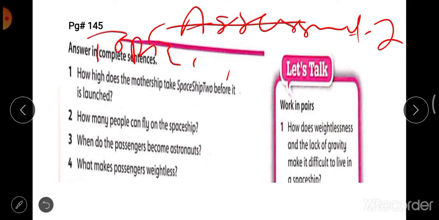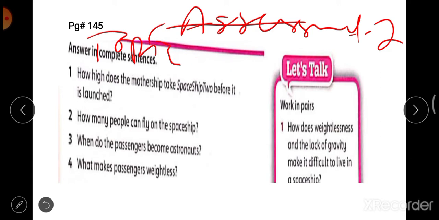What makes a passenger weightless? Yes, during reading I told you what makes a passenger weightless. As you know, why do we feel weight? Because of gravity on Earth. But when people go into space, they will not feel the weight because of the lack of gravity in space. Yes, this is your first part.